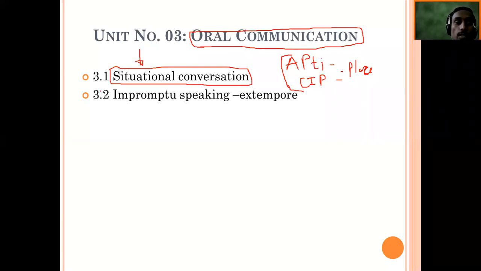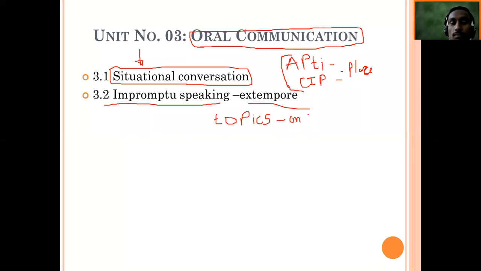Then the next one you people write down, that is impromptu speaking or extempore. Do you know what is impromptu speaking? Anybody? It means that it is a kind of speech. In such kind of impromptu speaking, the topics that are provided to you are not given to you earlier. The topics are given on the spot.